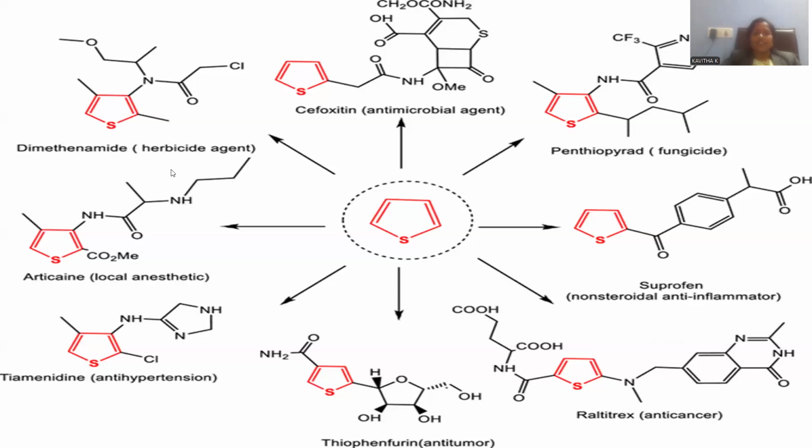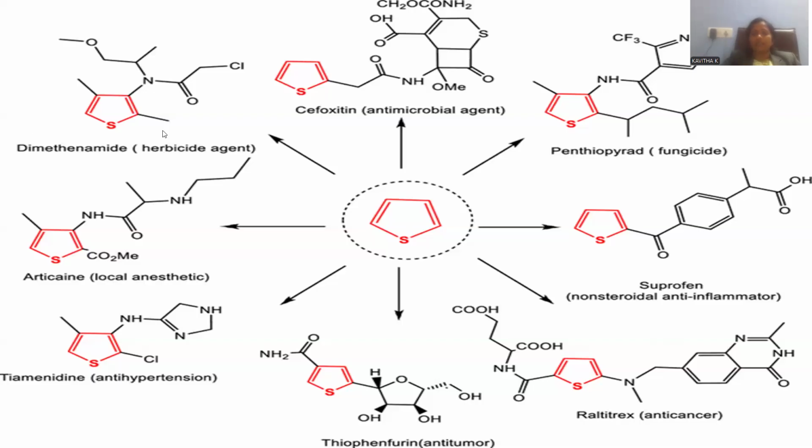So this is the one effective against herbs. Herbs are nothing but, whenever you are observing the agricultural croplands, there are certain kinds of weeds growing in addition to the crops we are growing intentionally, right? So that kind of herbs, which are not required, can be destroyed by means of such a chemical component called dimethenamide. So it is used to reduce the herbs which are not required in the cropland, and